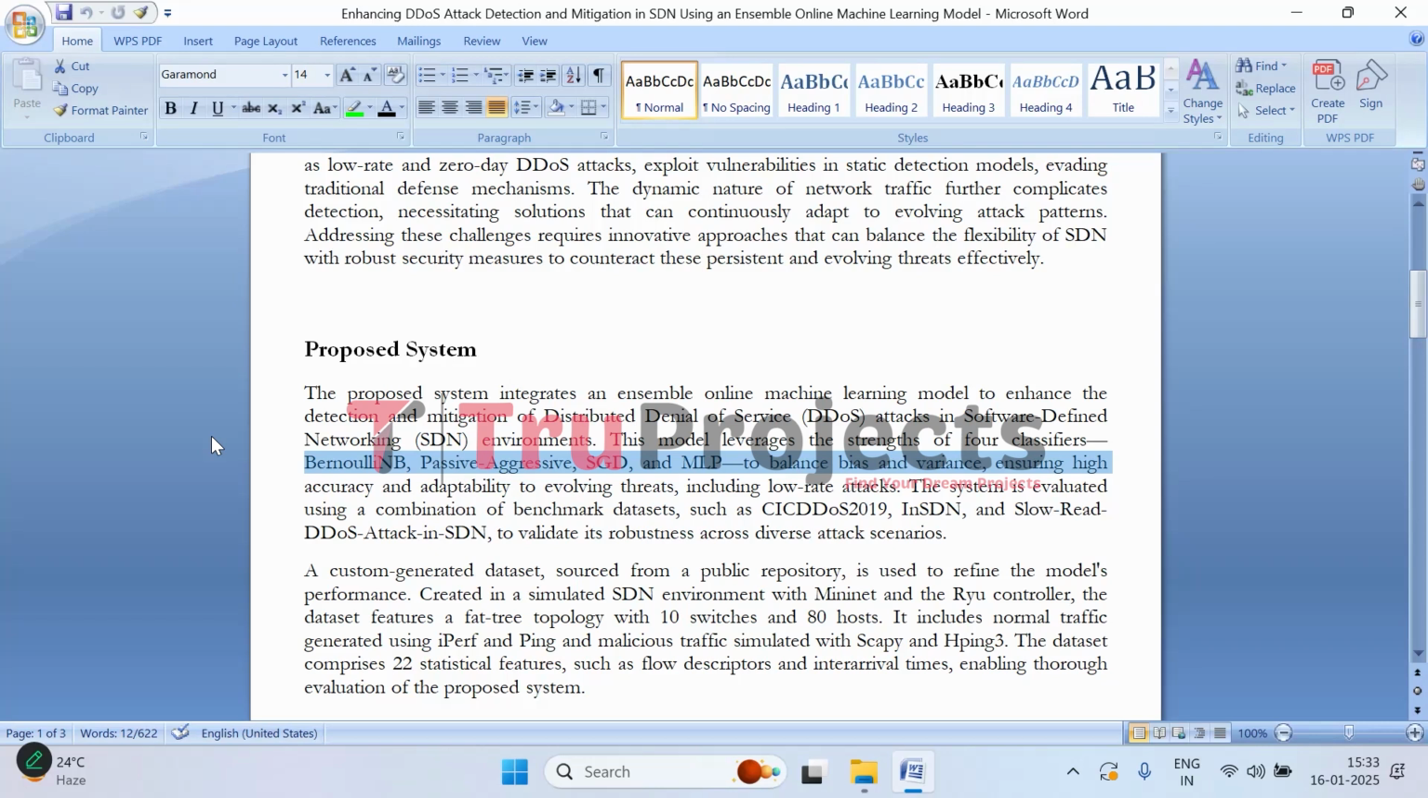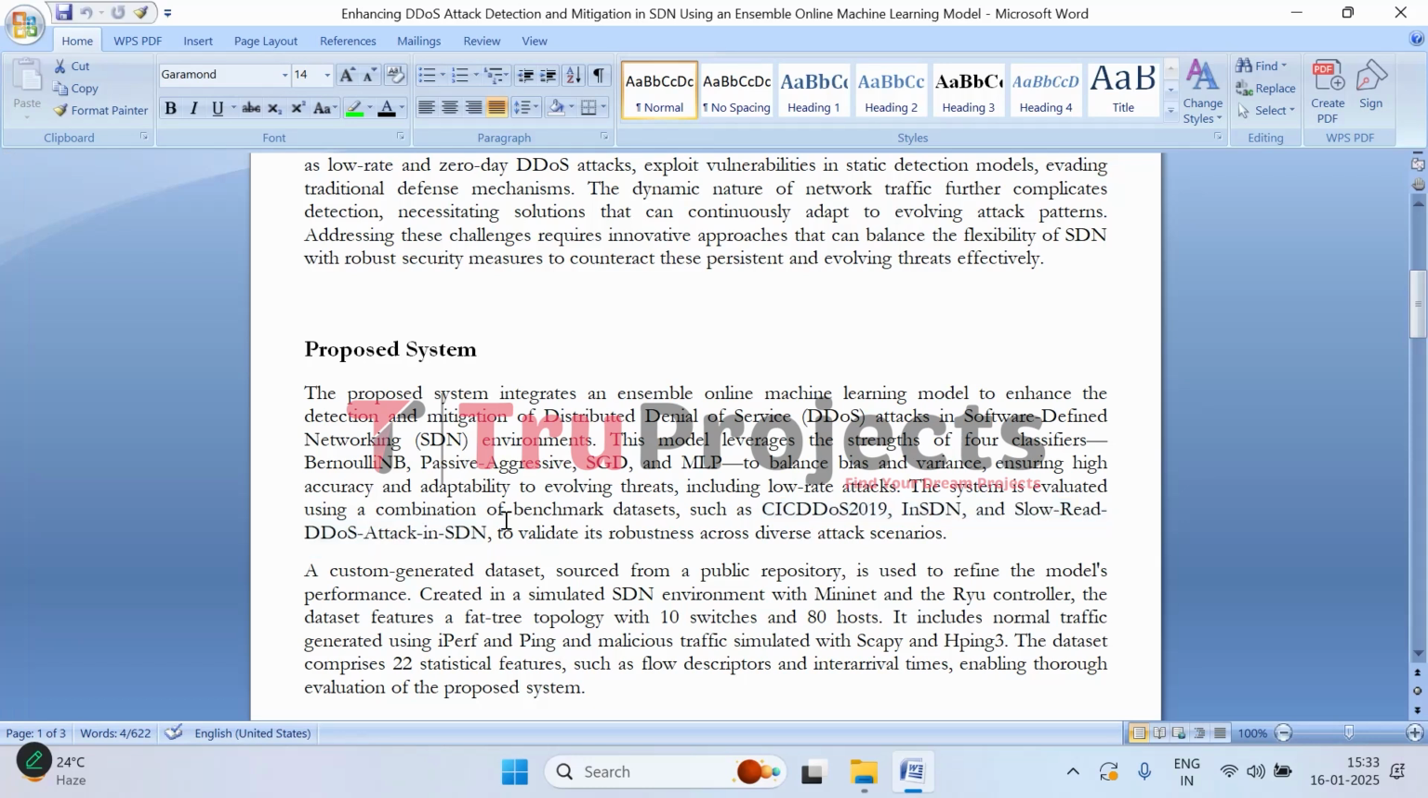This approach helps to balance the trade-off between bias and variance, giving more accurate results and adaptability to new evolving attack patterns. To test the effectiveness of the system, we have evaluated it on benchmark datasets: CICIDS 2019, the InSDN dataset, and the slow read DDoS attack in SDN dataset. These are the three datasets used, which provide a variety of real world attack scenarios. By using these diverse datasets, the system can be tested for how well it performs across different kinds of DDoS attacks, giving us confidence that the model is robust and can handle various situations that might occur in actual SDN networks.